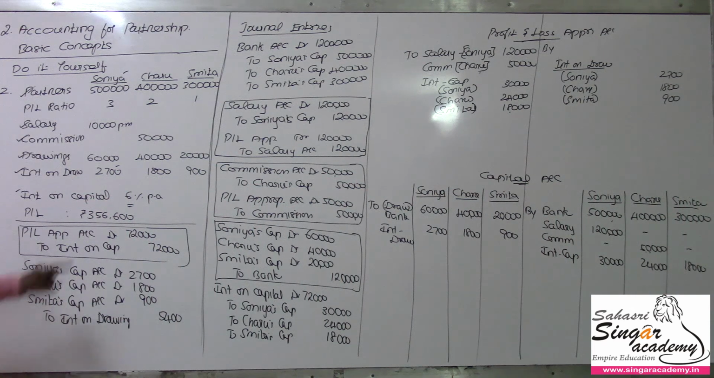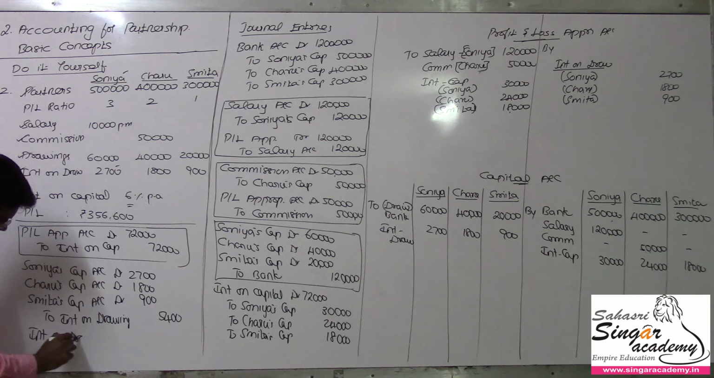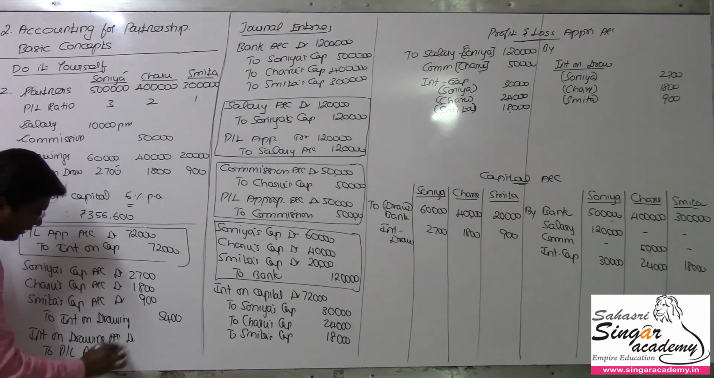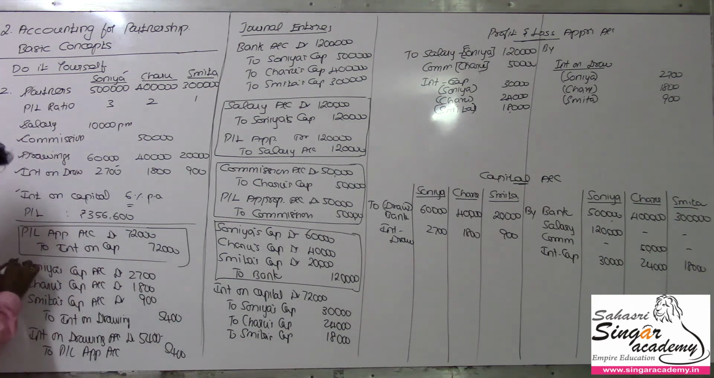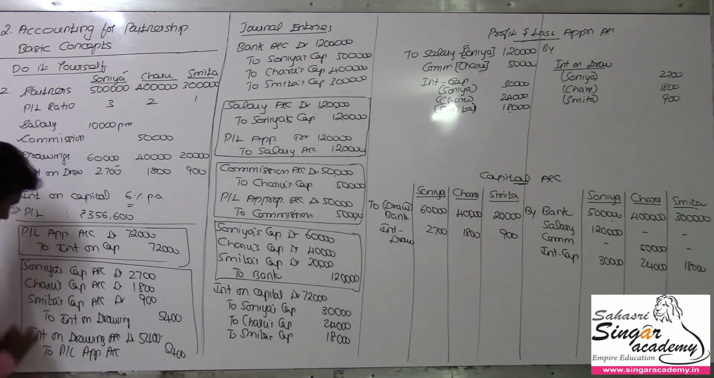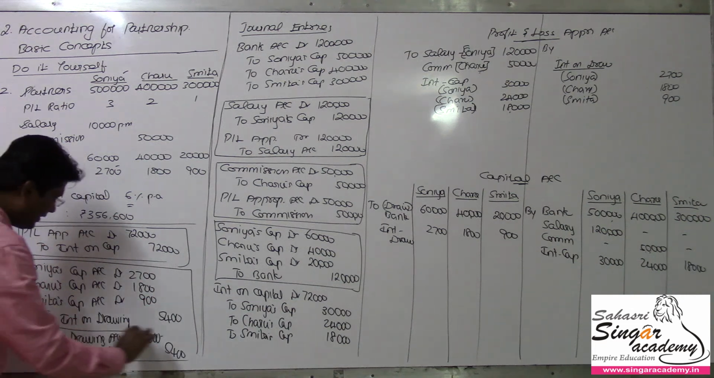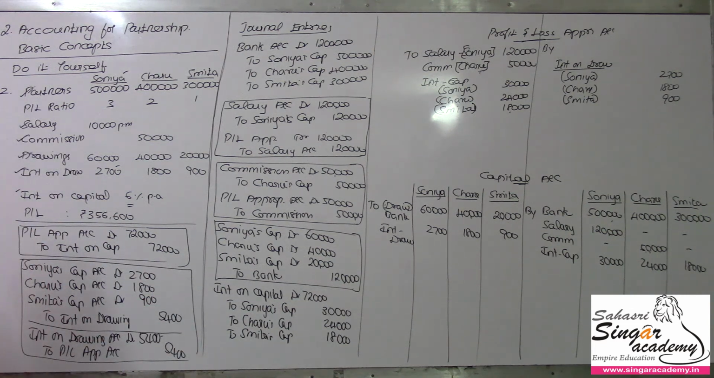Now we have not passed the entry for transferring. This should be transferred to the P&L appropriation account, where it is going to be credited. So the entry will be debit to interest on drawings account, credit to profit and loss appropriation account, value being 5,400. I hope you could now understand this one. So we have done all these things. You can usually keep each adjustment as a set of 2 entries.